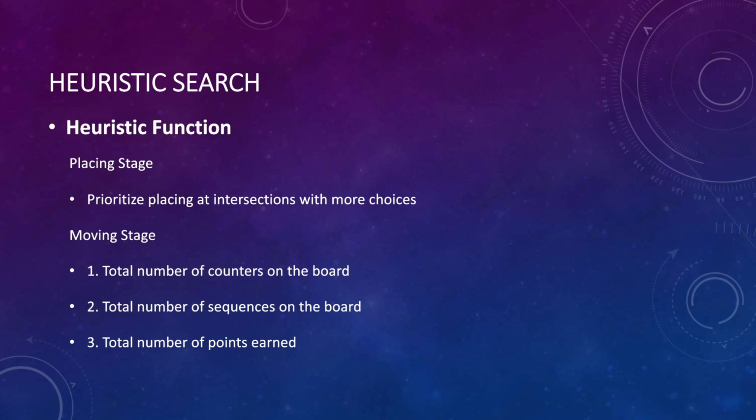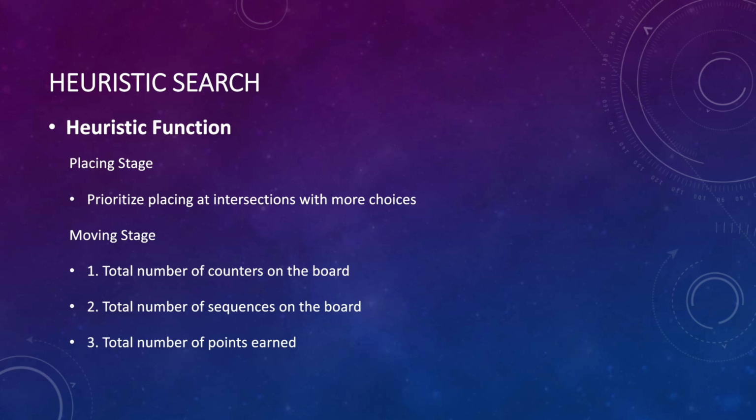Since the above planning models didn't perform too well, we tried heuristic search to express the value of the actions more accurately. We designed the heuristic function in 2 stages, the placing and moving stages. In the placing stage, the function prioritizes placing rings at intersections with more potential choices. And in the moving stage, the function considers 3 main factors.